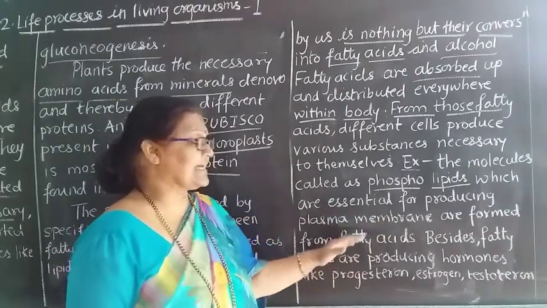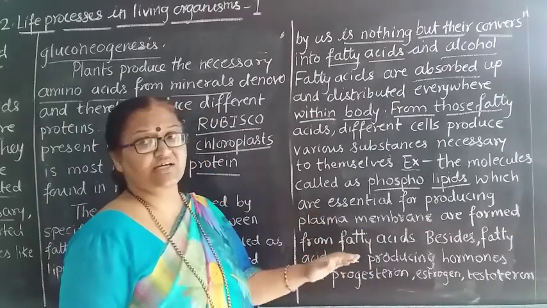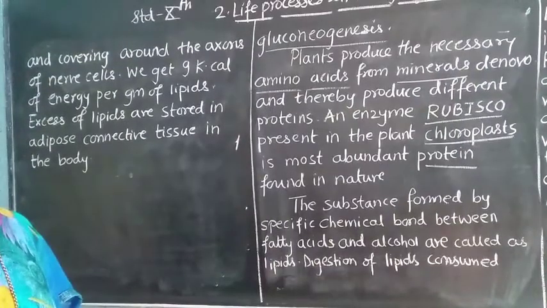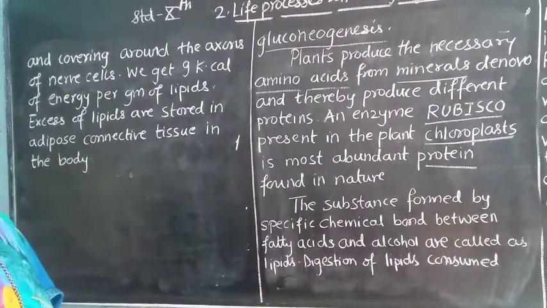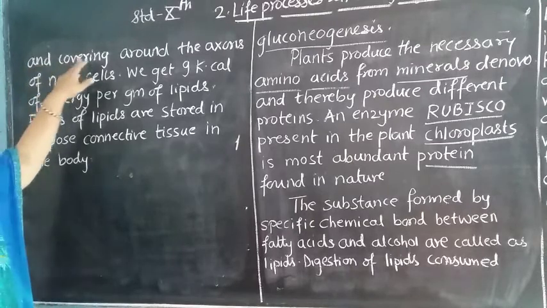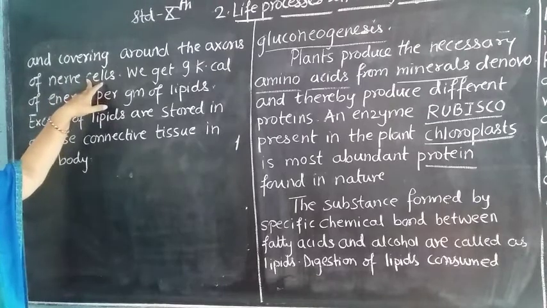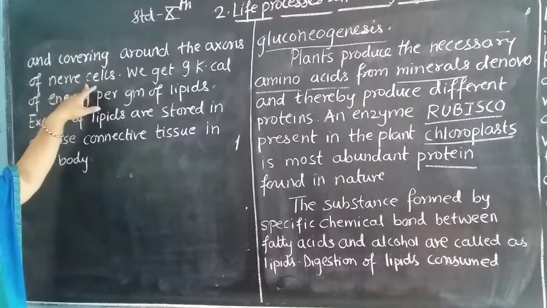Besides, fatty acids are producing hormones like progesterone, estrogen, testosterone and aldosterone. And they are also forming the covering around the axons of the nerve cells. This is present in the nervous system.